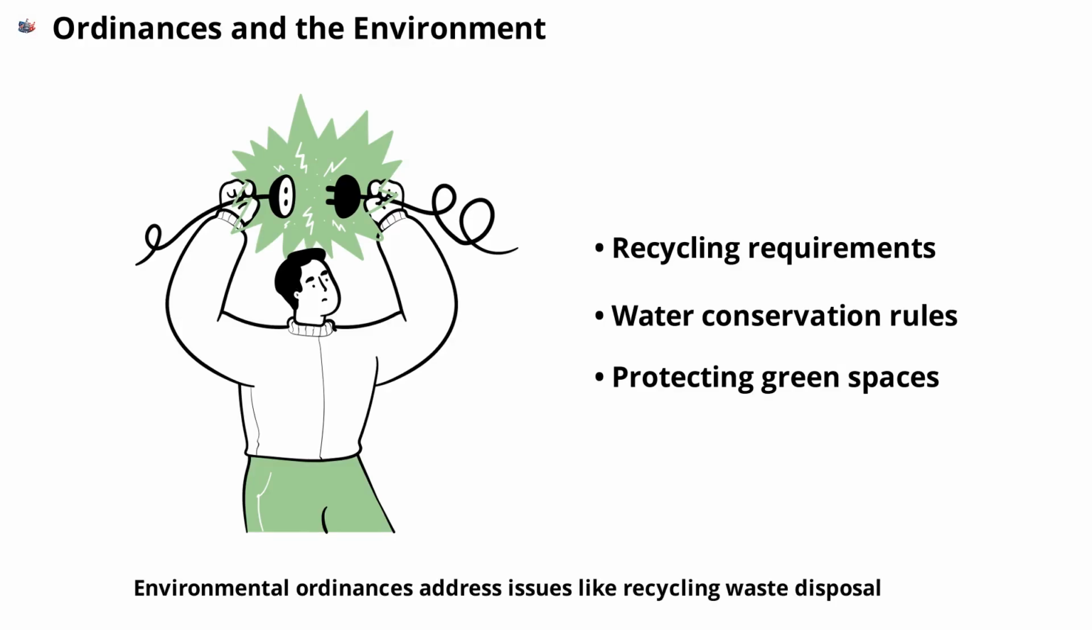Environmental ordinances address issues like recycling, waste disposal, and conservation. Cities may require residents to separate recyclables, limit water usage, or protect green spaces. These rules help promote sustainability and protect natural resources for future generations.